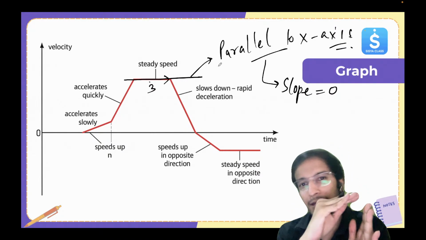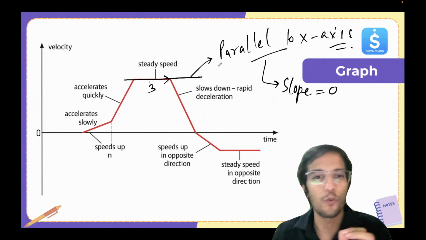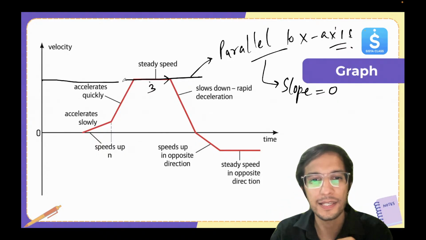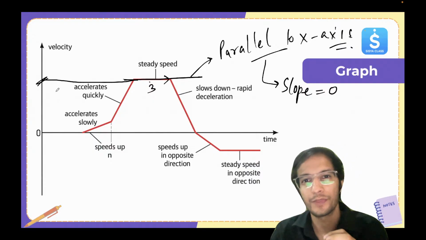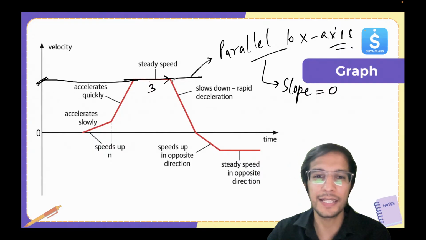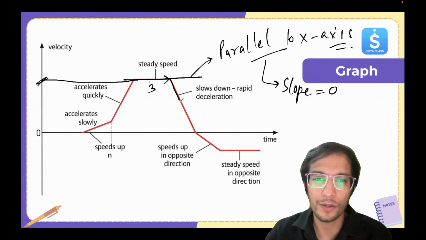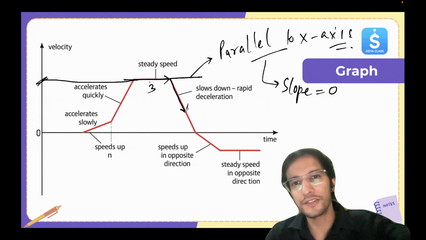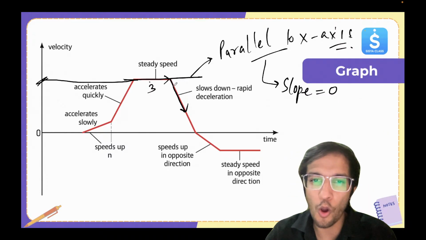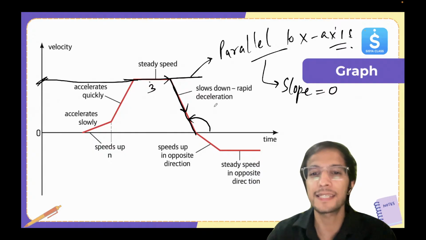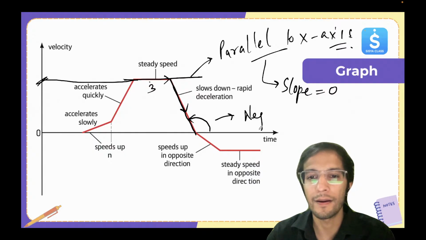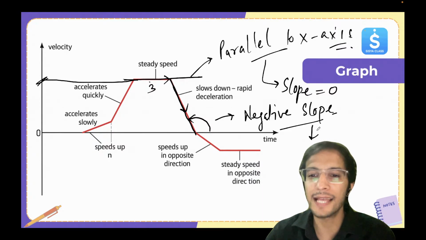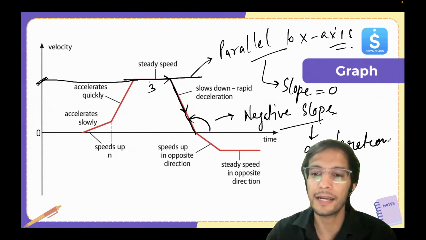Here it's staying constant. It's not 0. Whatever will be the value, that will be the value. But now, here you can see it's coming down. The graph is coming down. So here, if you draw the slope, it's negative. It will give me negative slope. And that means the acceleration is negative.